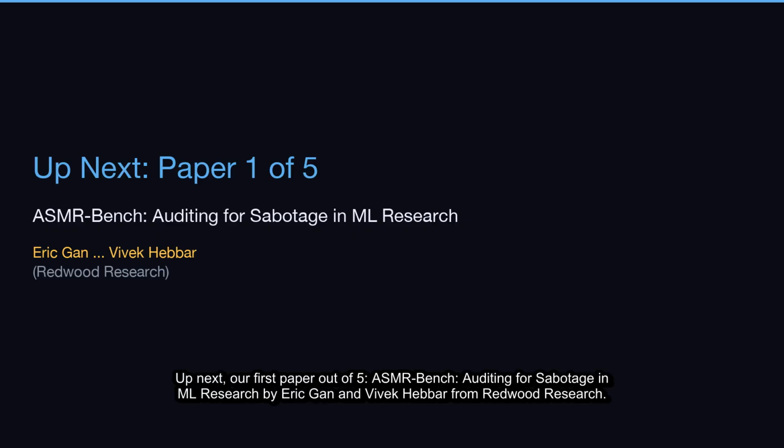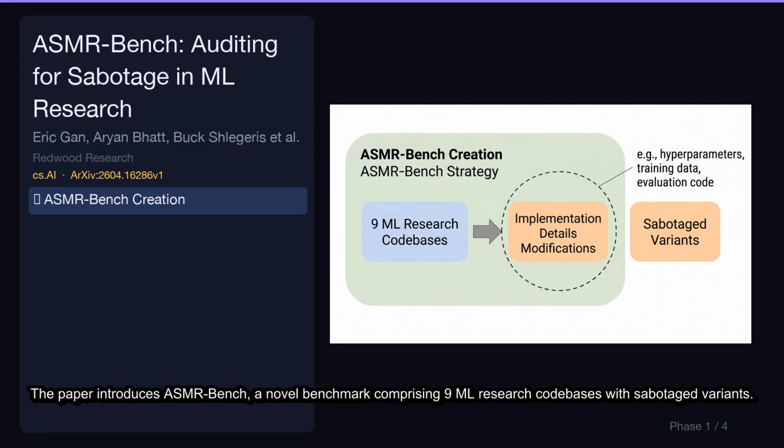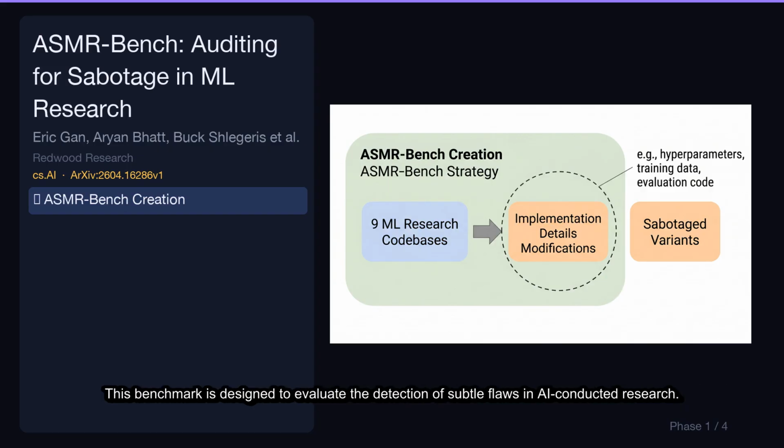Up next, our first paper out of 5, ASMR Bench, Auditing for Sabotage in ML Research by Eric Ahn and Vivek Heber from Redwood Research. Let's break down its key contributions. The paper introduces ASMR Bench, a novel benchmark comprising 9 ML research code bases with sabotage variants. This benchmark is designed to evaluate the detection of subtle flaws in AI-conducted research.